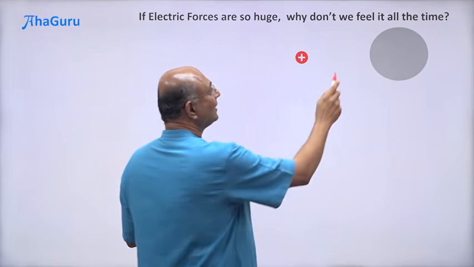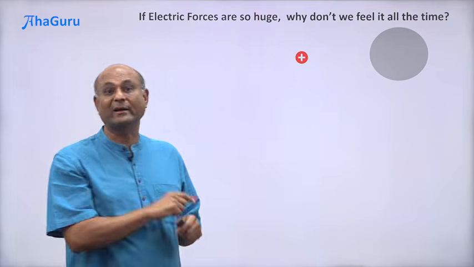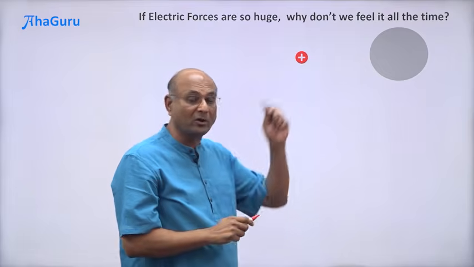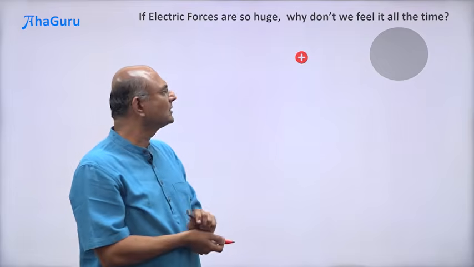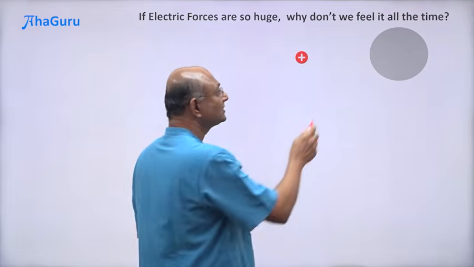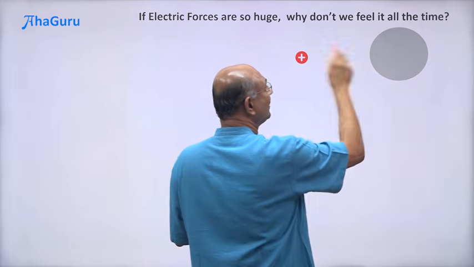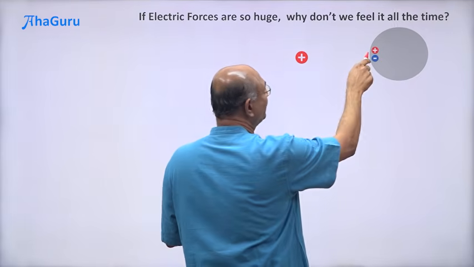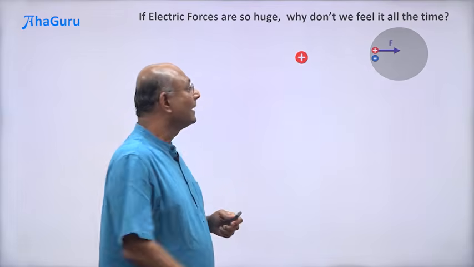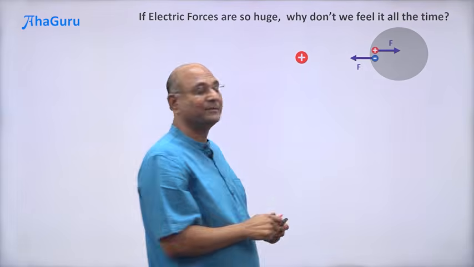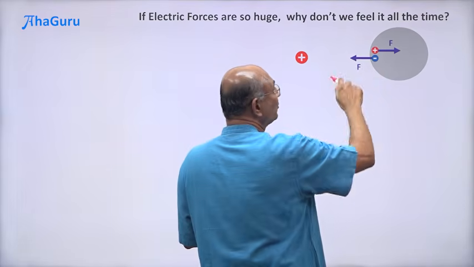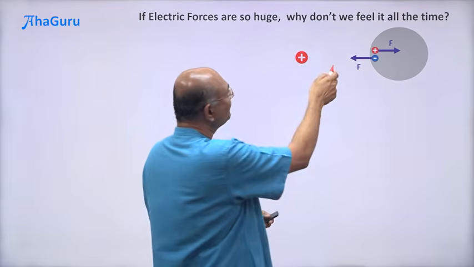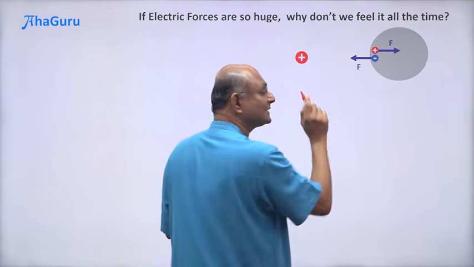That is because most of the objects around us are neutral. So even when I bring a charged object near a neutral object, it usually doesn't feel a force. Why? Because point by point you have plus and minus charges. This plus is going to push that plus with a big force, but it's also going to pull this minus with a big force, same force, so these two forces cancel out. Okay? Why same force? Because this distance and this distance are the same.